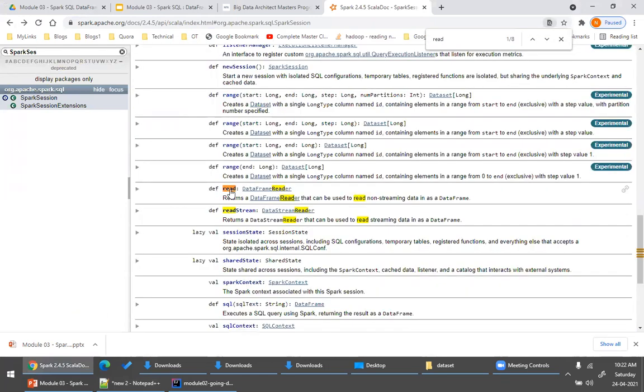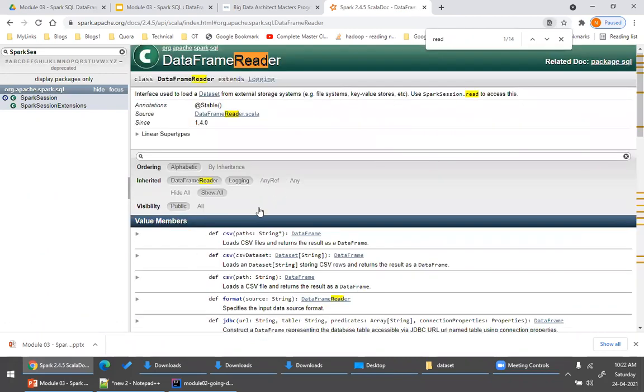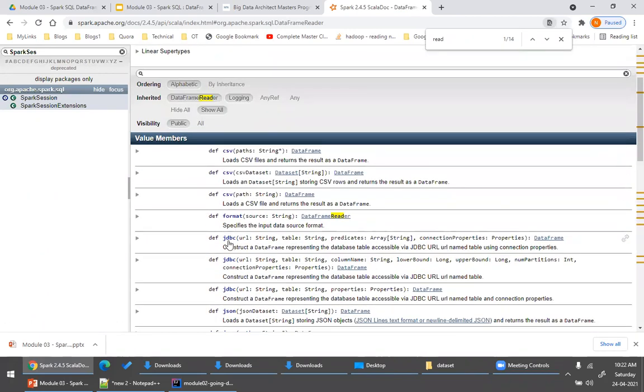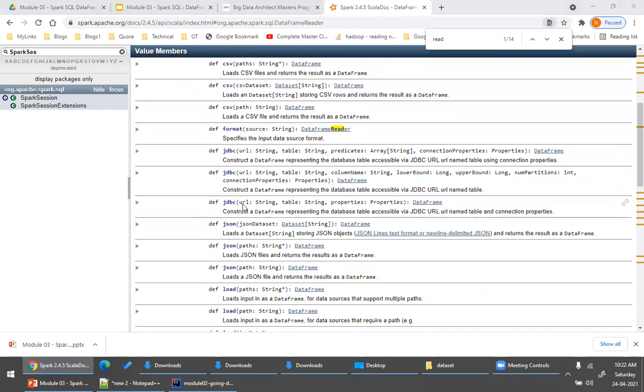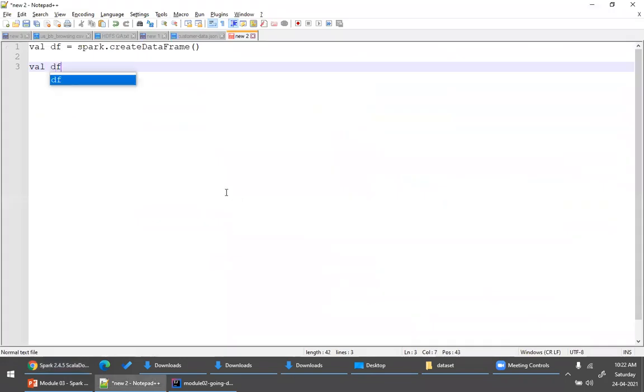So if you see, spark.read returns you a data frame reader, and data frame reader has several methods, right? For example, what all methods do we have in the data frame reader? Exactly. CSV, text, JDBC, JSON, things like that. So the very first thing, if you want to create a data frame from a text file from an external source, you will write spark.read. And then you can invoke different methods like CSV, JSON, different methods.